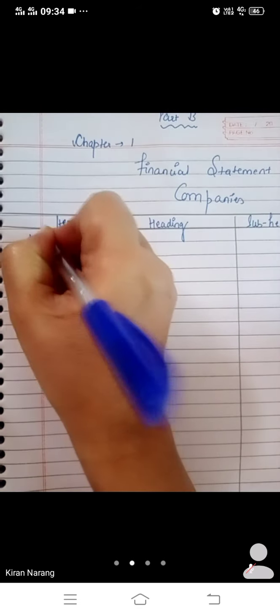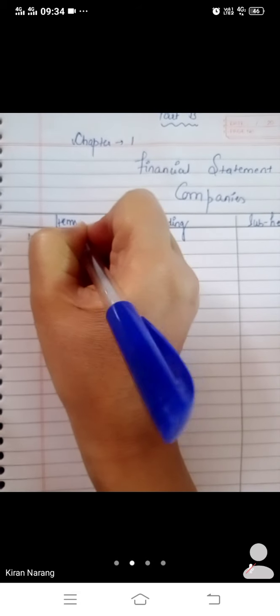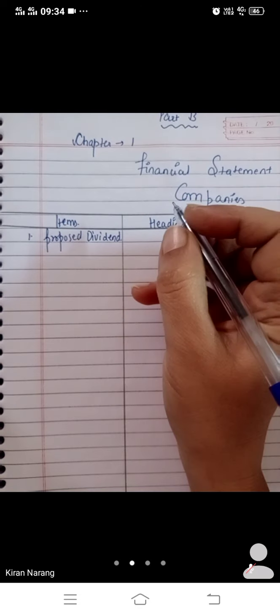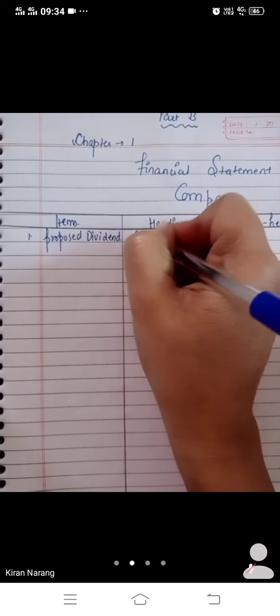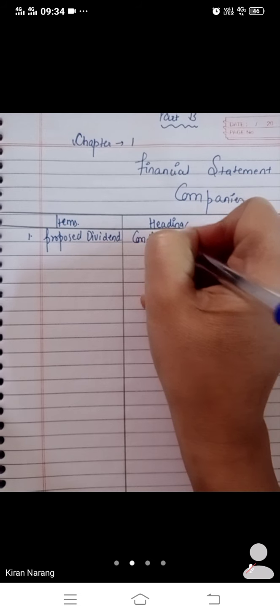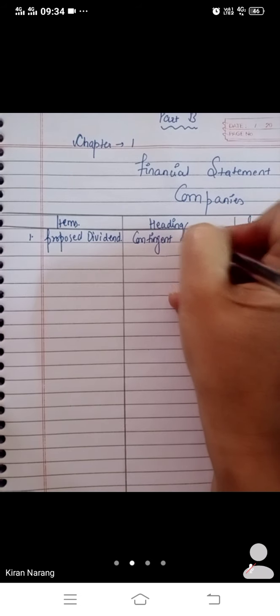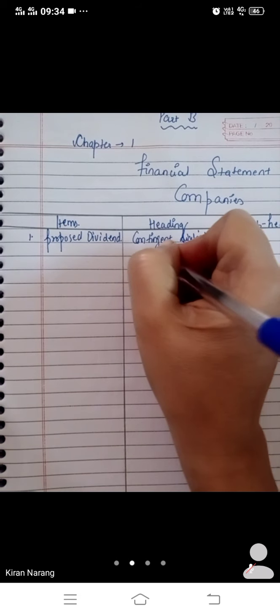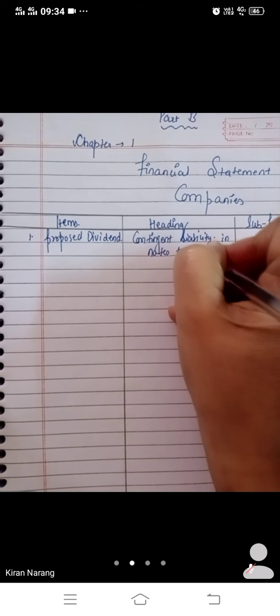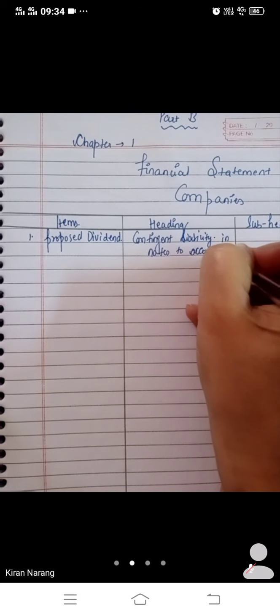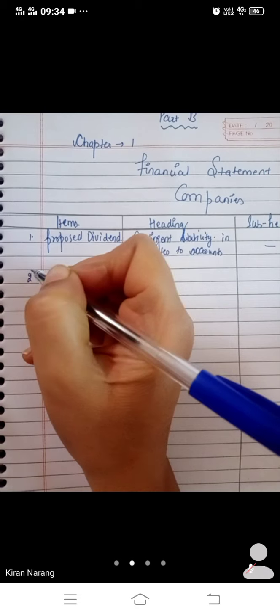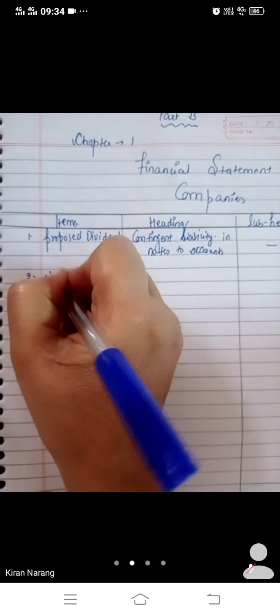Proposed dividend: it is shown as a contingent liability in notes to accounts. No subheading is there. Then the second item, unpaid or unclaimed dividend.